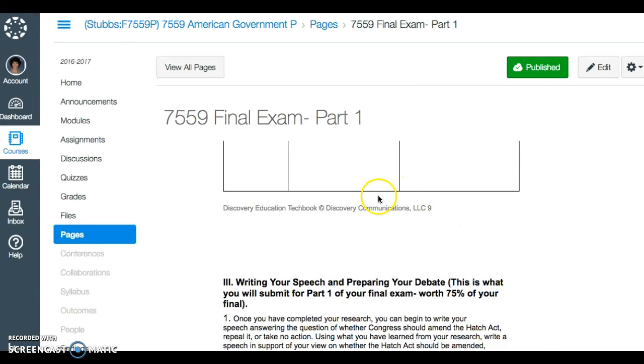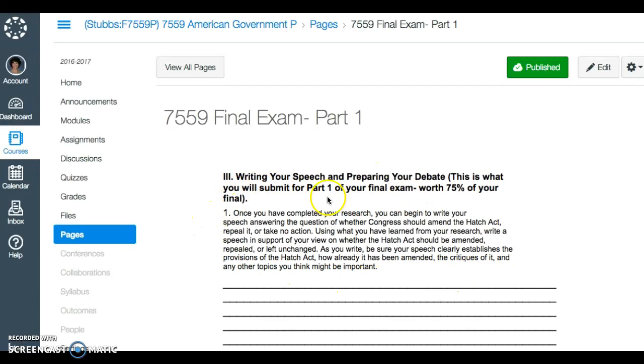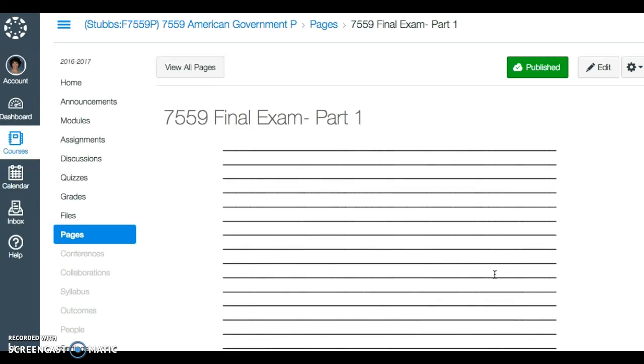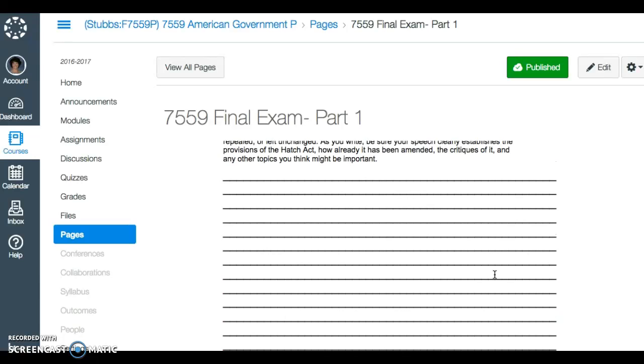Then you will take your 3 papers that you just turned in for extra credit. You will look at them and you will answer this prompt. And this prompt is your speech, but those papers that you just wrote for your extra credit will help you write your speech. You'll write your speech and it needs to be typed, and that is what you will turn in when you come in for Part 1 of your final. You'll walk in with a typed piece of paper with your name on it, with the class on it and what it is, and you will turn it in and say, now can I please take Part 2?